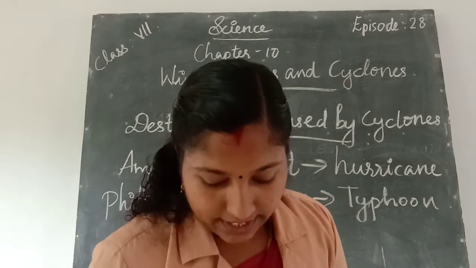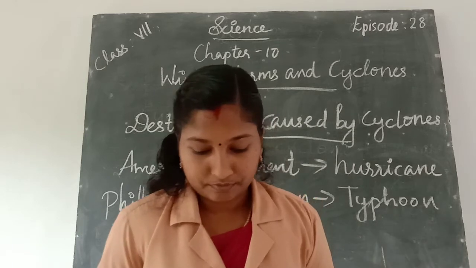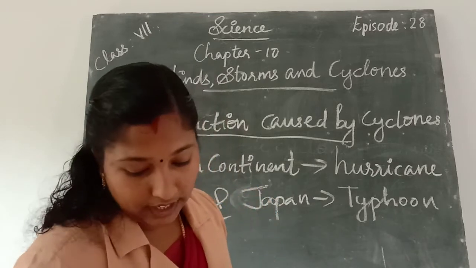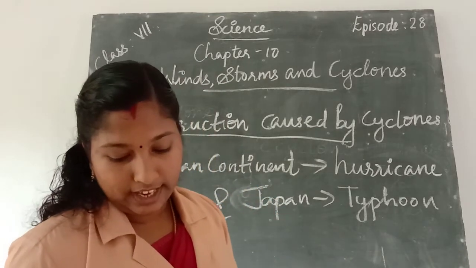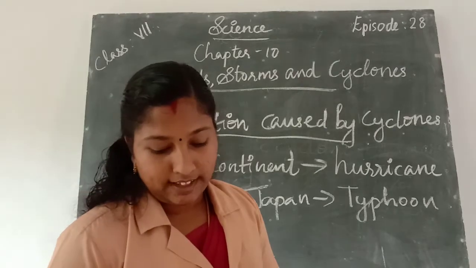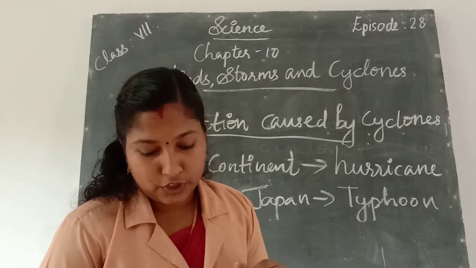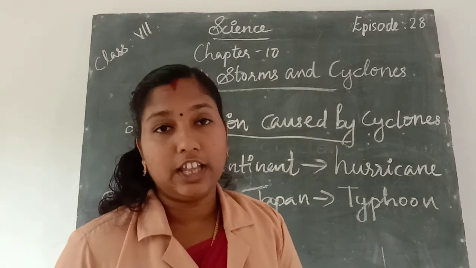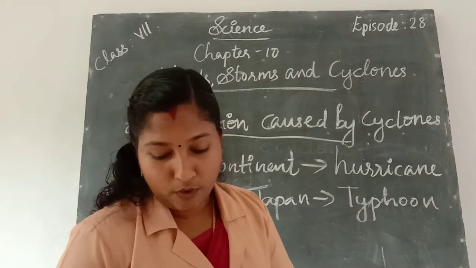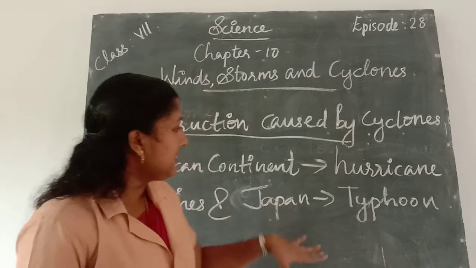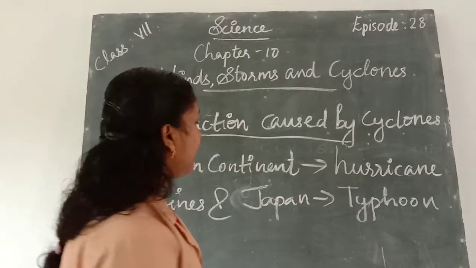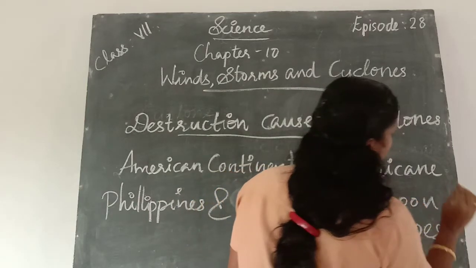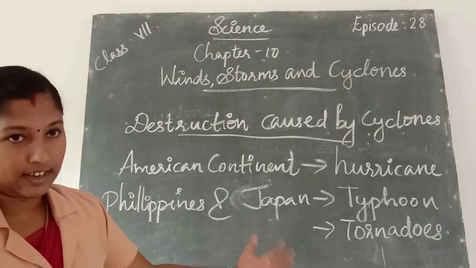Okay. Then next we learn about another cyclone, that means tornado. In our country, they are not very frequent. A tornado is a dark funnel-shaped cloud that reaches from the sky to the ground. Most of the tornadoes are weak. A violent tornado can travel at speeds of about 300 km per hour. Tornadoes may form within cyclones.